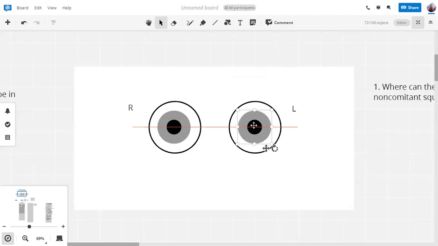What is the concept of comitancy? उसको हम अभी देख लेते हैं. Normally जब भी हम किसी ऑब्जेक्ट को देख रहे होते हैं, whenever we are looking at anything, both our eyes they function simultaneously और एक साथ काम करती हैं. आप बेशक अपनी एक आंख बंद कर लें और सिर्फ दाईं या बाईं आंख से भी देखें. अगर आप दाईं आंख को एक तरफ हिलाते हैं, if you move your right eye to the left side, then even if your left eye is closed, your left eye will also move.